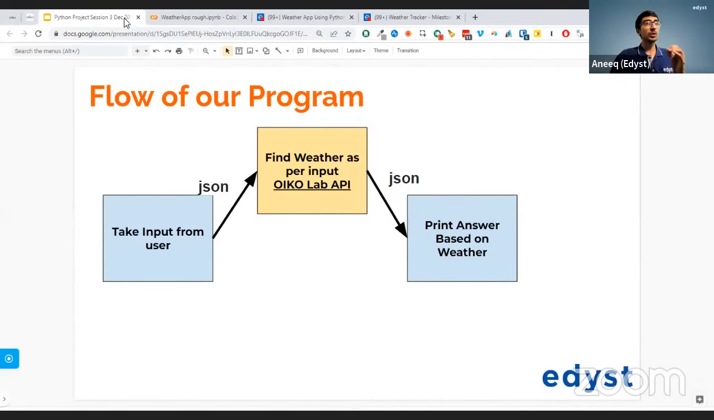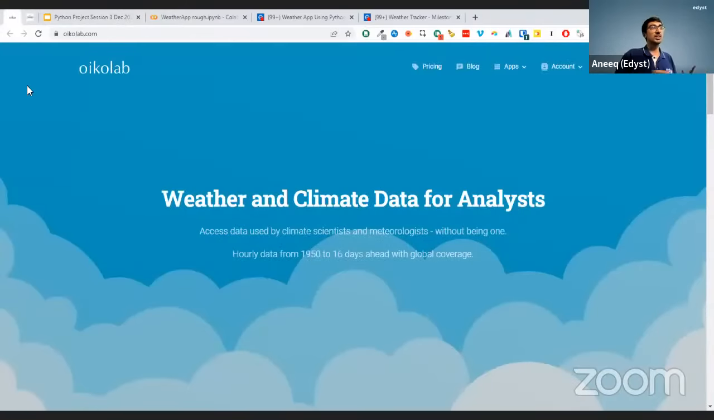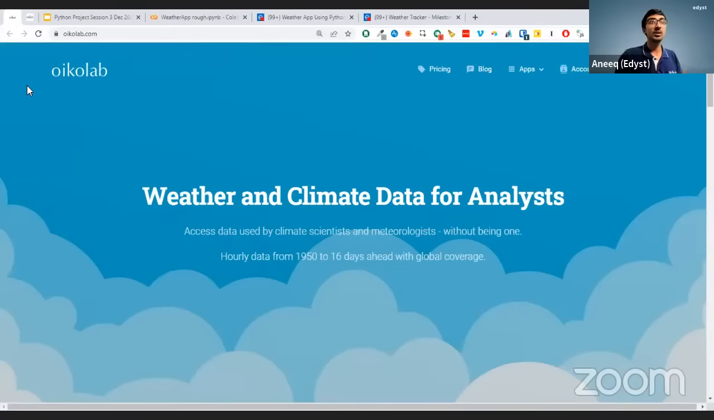Just before I start with the coding, let's understand a little bit about this thing called OikoLab. There is this company called OikoLab, and they provide you something called an API, an application programming interface. Using that particular API, you are going to get certain data out of it.